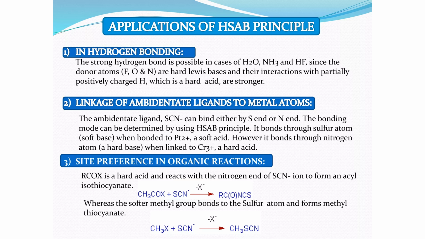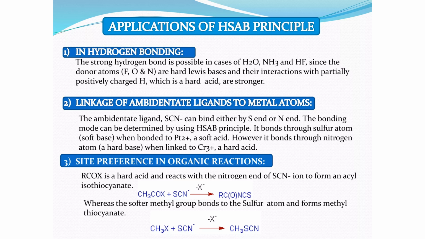So if we are to react cyanide ions, cyanide will preferably coordinate with the chromium because cyanide is hard and chromium is also hard, while the sulfur, being a softer center, will prefer the platinum 2 positive as counterpart because soft-soft combination and hard-hard combination are more favorable than soft-hard or hard-soft combination, right?